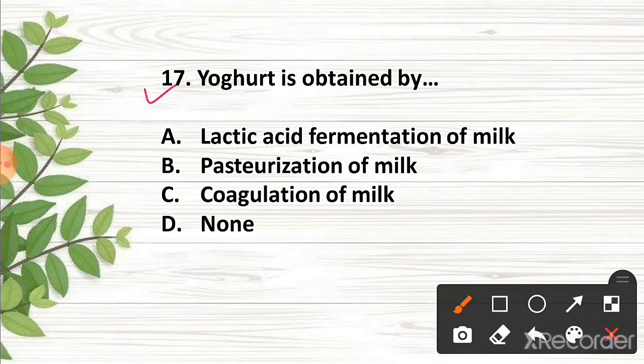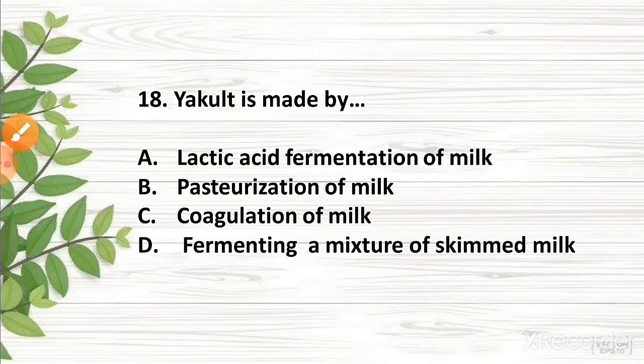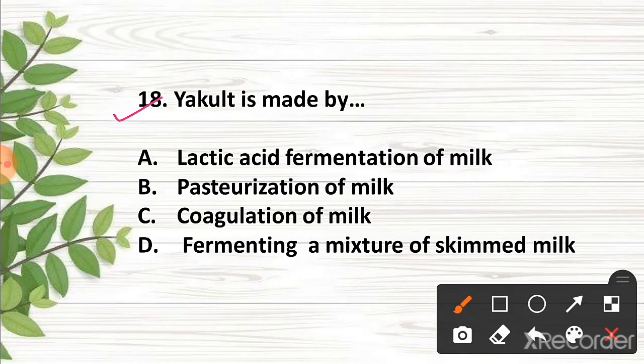Question 17. Yogurt is obtained by. The correct answer is option A, lactic acid fermentation of milk. Question 18. Yakult is made by. The correct answer is option D, fermenting a mixture of skim milk.